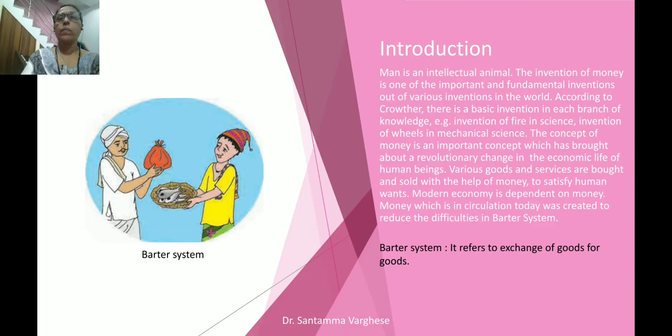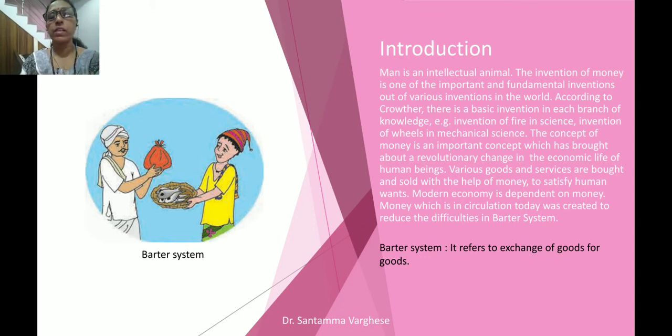Now money means, see, the money is always related with man. When we study about money, we are just going through the introduction, and I mentioned to you that money is related with man. And man is considered to be very intellectual. Man is an intellectual animal. The invention of money is one of the important and fundamental inventions out of various inventions in the world.